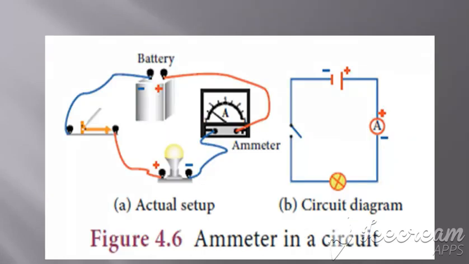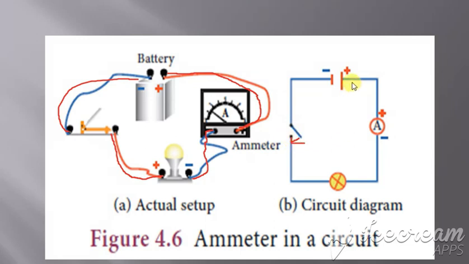This is a diagram which represents the ammeter in a circuit. From the battery, the positive is connected to the ammeter's positive, then the negative to the bulb, and the positive to the key, and from this to the battery. This key can be switched on or off.